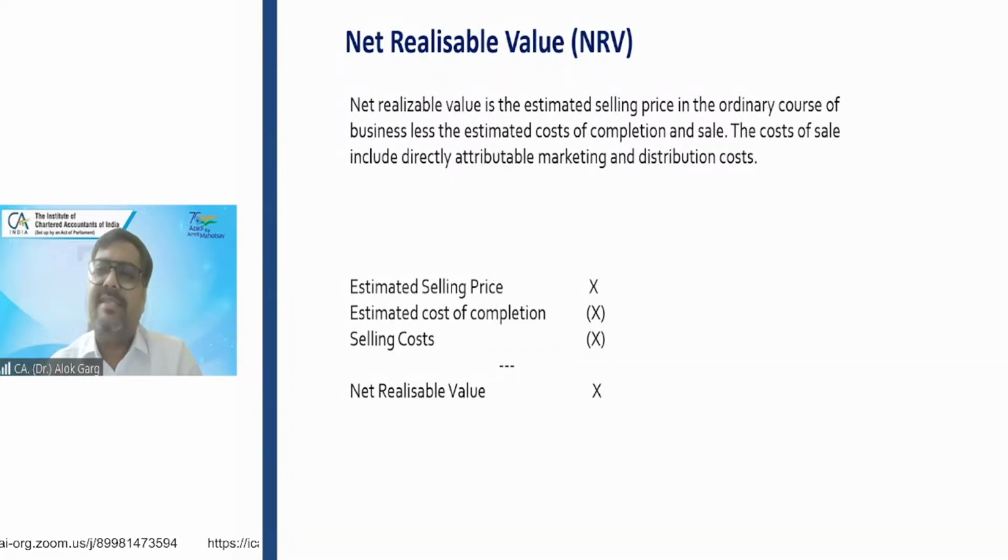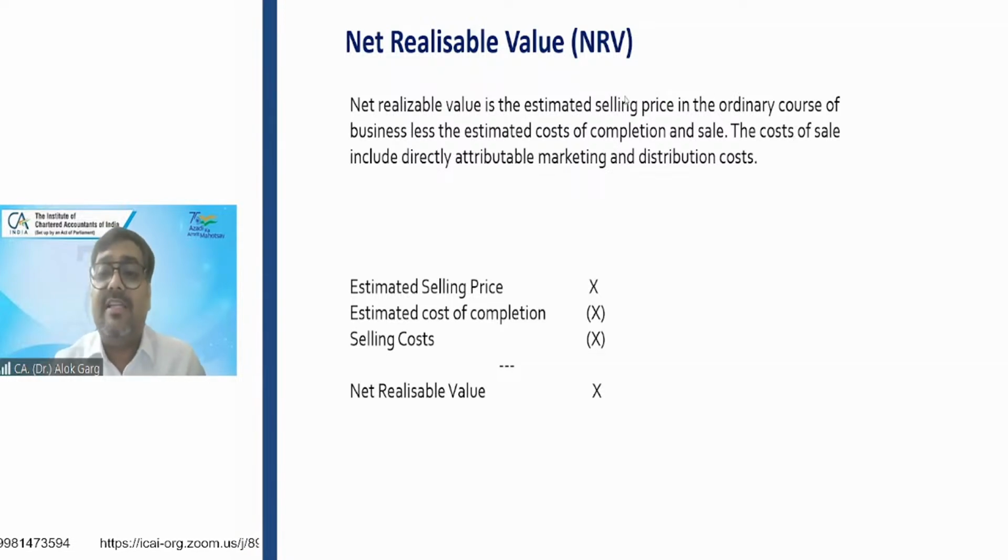Let's say ICAI has said that for an income tax return of such a value, the chartered accountant needs to charge a minimum of, let's say, 15,000 rupees. So this 15,000 rupees is a market value. This is considered a fair value. But 5,000 rupees for a fresher chartered accountant and 50,000 rupees for a well-known chartered accountant is considered an entity specific value. It is considered NRV, net realizable value, right?